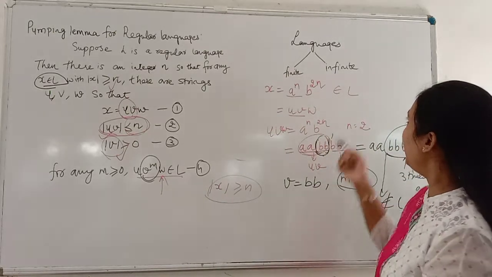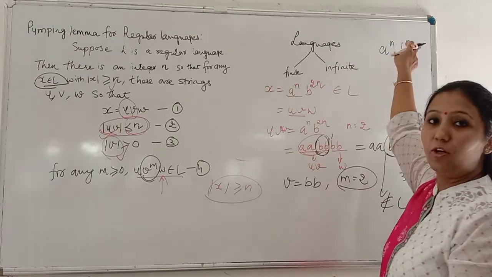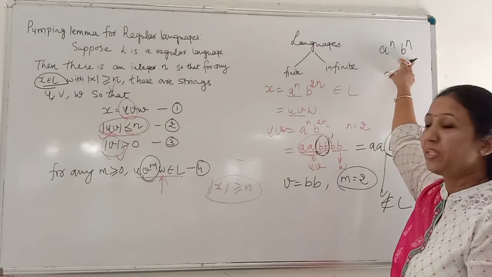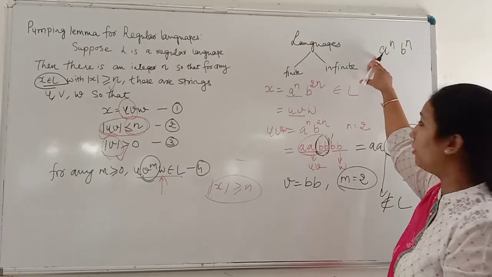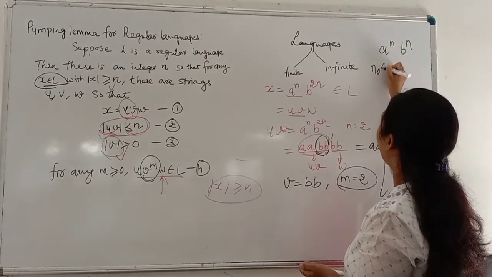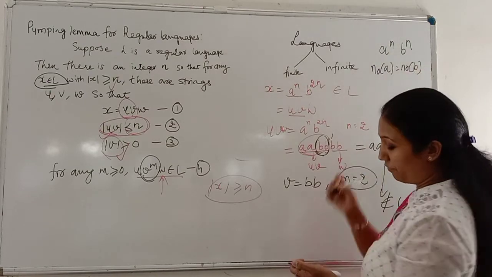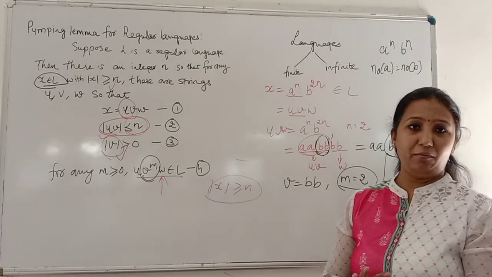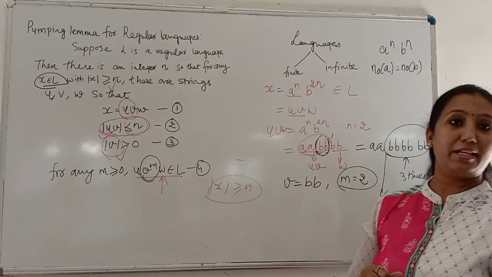Similarly you can try for A raised to N, B raised to N. Here also the dependency is there. The number of occurrences of B should be equal to the number of A. There is another way by which, by looking at the string, we can say whether it is regular or not.